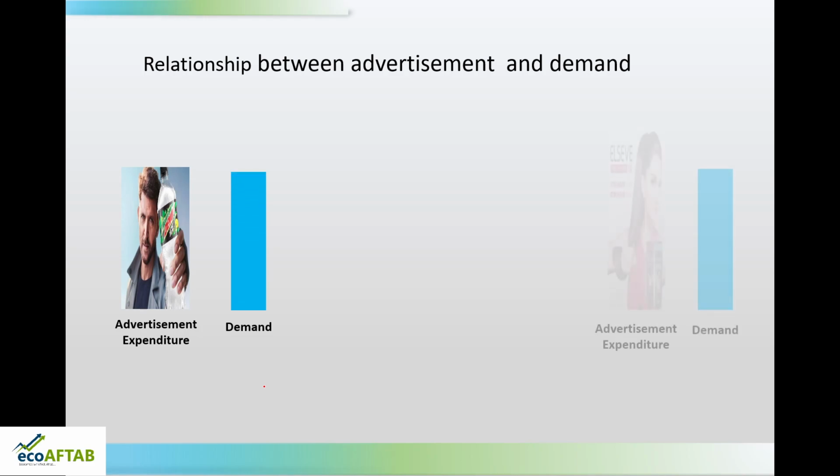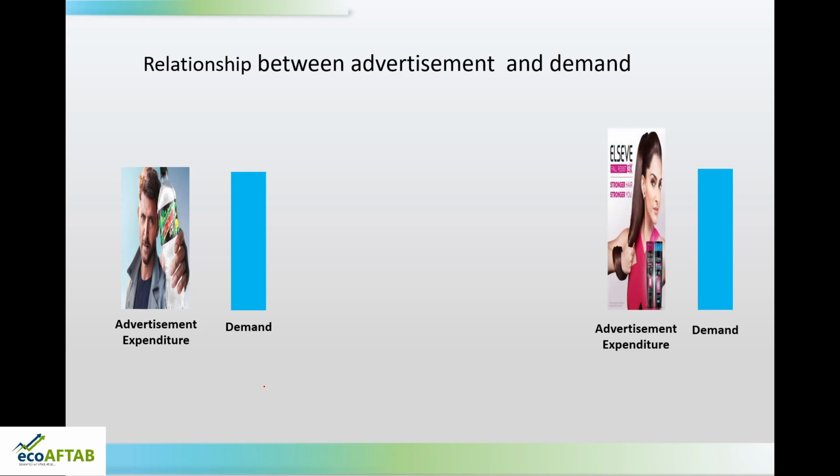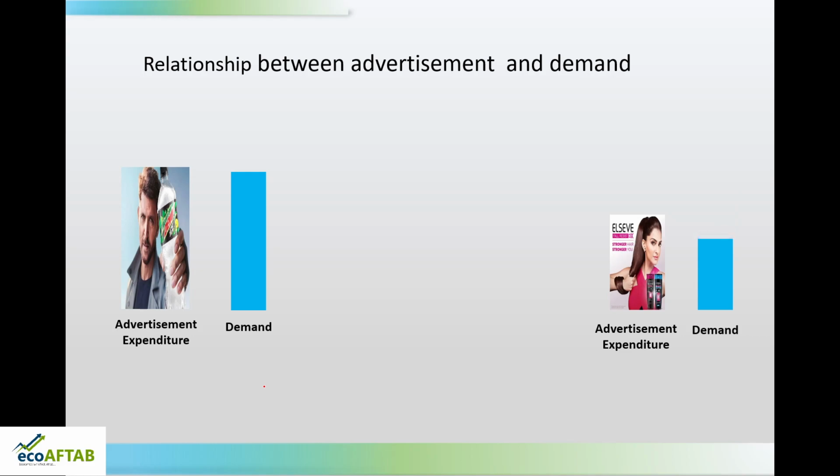And in some situations you can see, if the company stops giving advertisements, the product fades away from the memory of the customers. So if the advertisement expenditure reduces, people will buy those commodities which are in their memory, so the demand reduces. So again, with regard to advertisement and demand, if the advertisement expenditure increases, demand is increasing, and if the advertisement expenditure is decreasing, demand is decreasing.